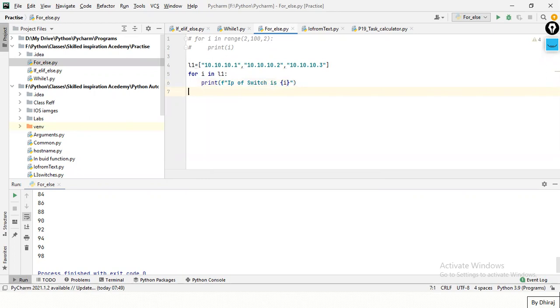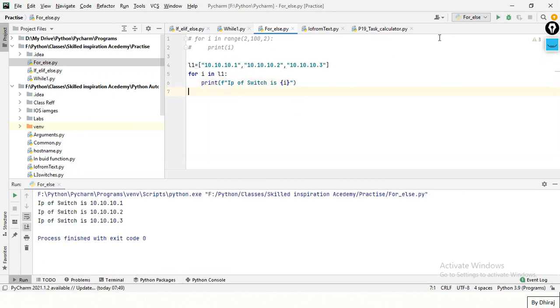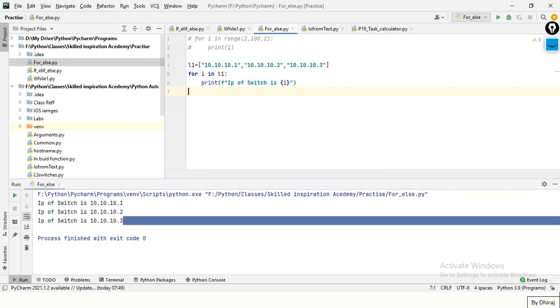So let's run the program first. See, I'm getting IP of switch is 1.1.2.3. So first, this I will take the first element of this list, then it will move ahead.